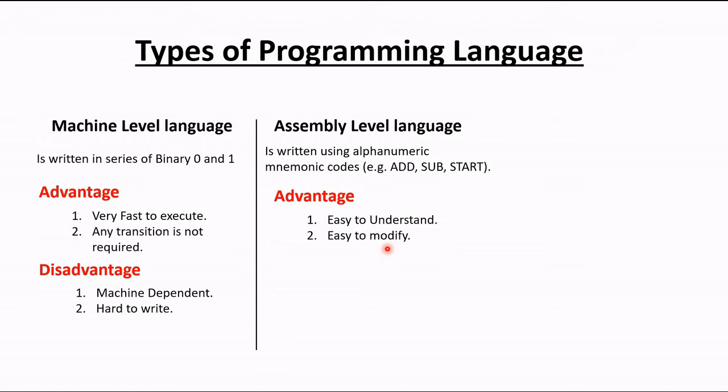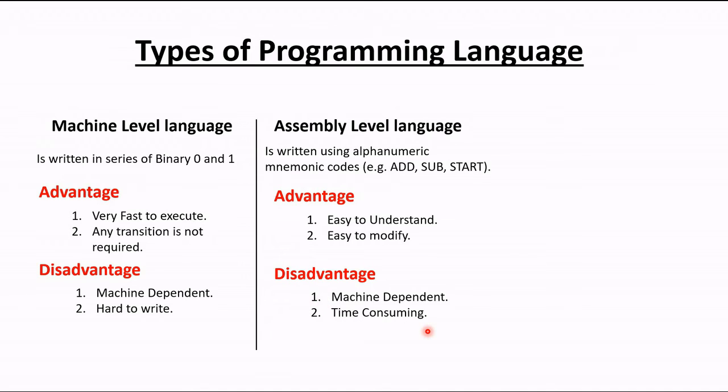And there are also some disadvantages over there. So what are those disadvantages? The disadvantage is machine dependent. It is also machine dependent. That means if I write a code for my machine, this code will not be executed on your machine. This is totally a machine dependent language.